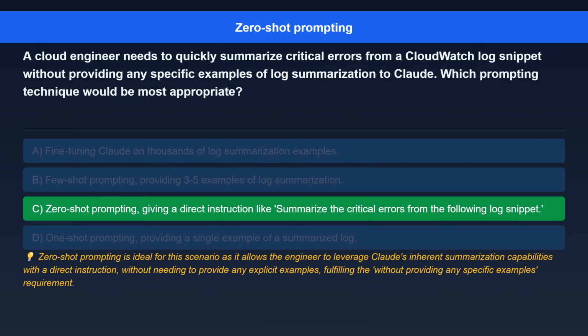The correct answer is zero-shot prompting, giving a direct instruction like, summarize the critical errors from the following log snippet. Here's the explanation. Zero-shot prompting is ideal for this scenario as it allows the engineer to leverage Claude's inherent summarization capabilities with a direct instruction, without needing to provide any explicit examples, fulfilling the requirement of no specific examples.